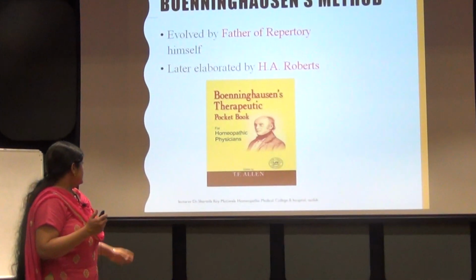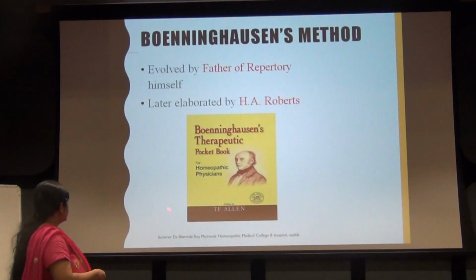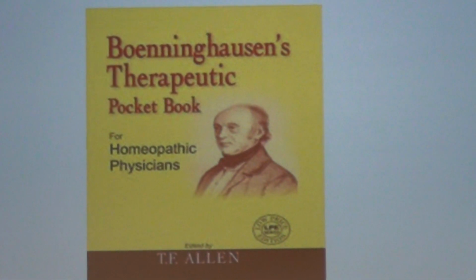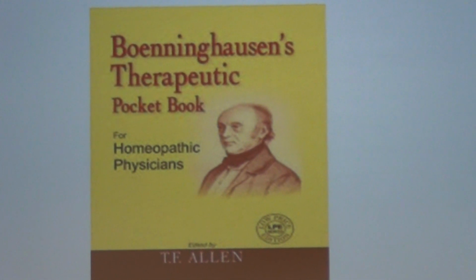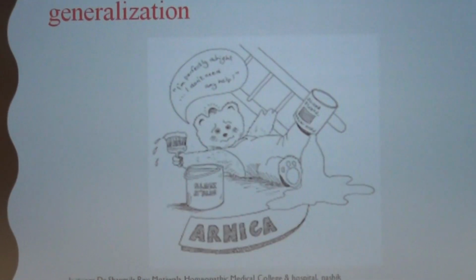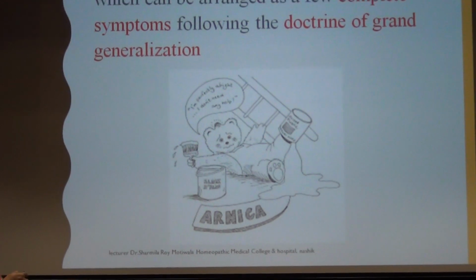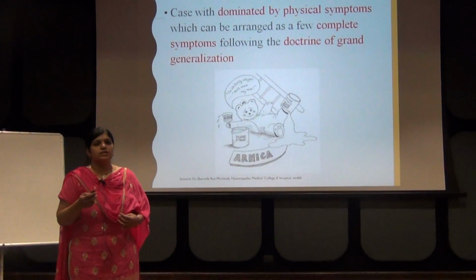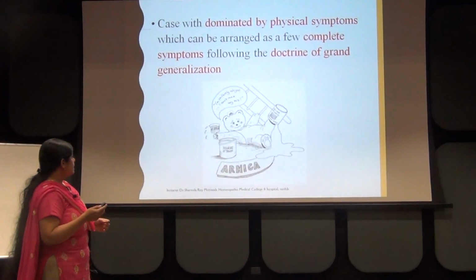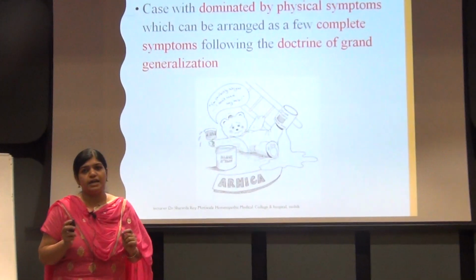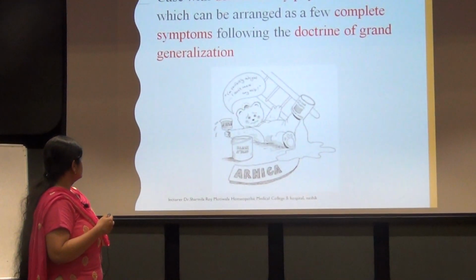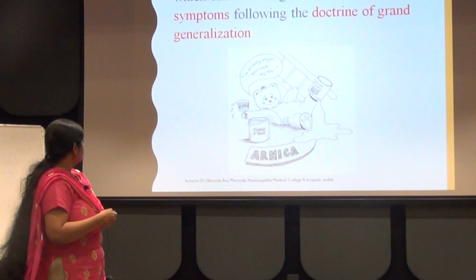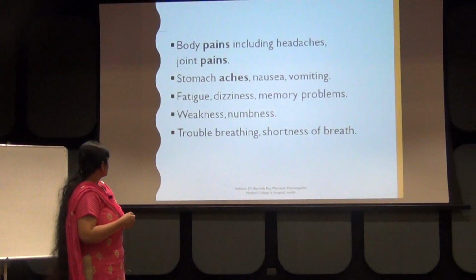First is Bonninghausen's method. He is called the father of repertory. Later, as you can see in the image, it was edited by T.F. Allen, and the repertory has been elaborated by H.A. Robert. Now what is there in Bonninghausen's repertory? As we have already studied the Bonninghausen Therapeutic Pocket Book, we see that it is based on the complete symptom followed by the doctrine of grand generalization. Now what do you mean by the doctrine of grand generalization?